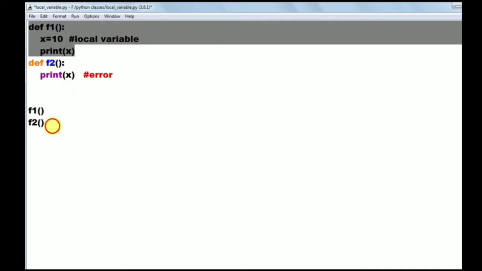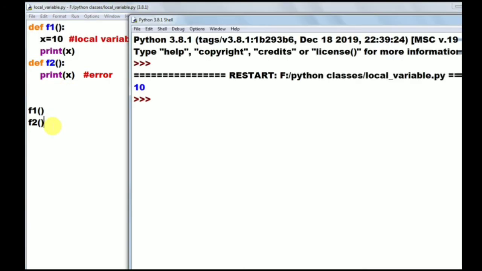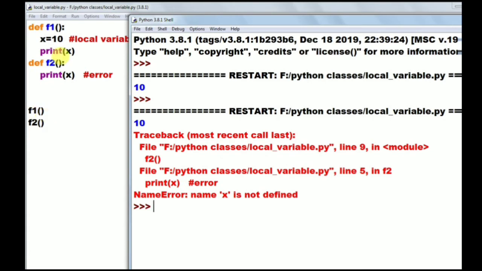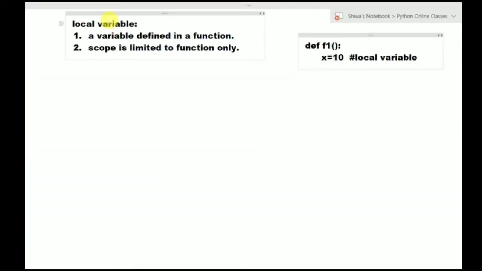Now run this. Observe the output. When we call f1, that is printing 10, no problem. When we call f2, that is giving the error here. So what is that error? See, name x is not defined. So x variable is not defined in the f2. With this we can understand that this f1's x we cannot access in the f2. So a local variable scope is limited to function only. So what is local variable? A variable defined in a function is called local variable. Its scope is limited to function only, means it can be used within the function only, it cannot be used outside of the function. So this is about local variable.